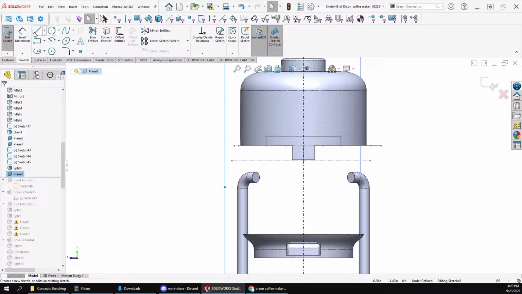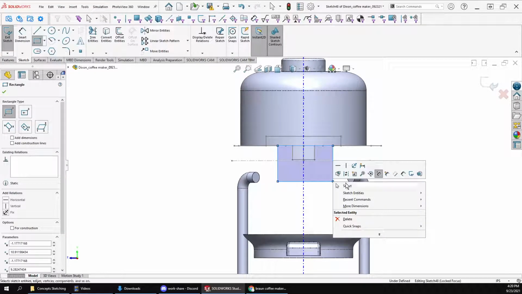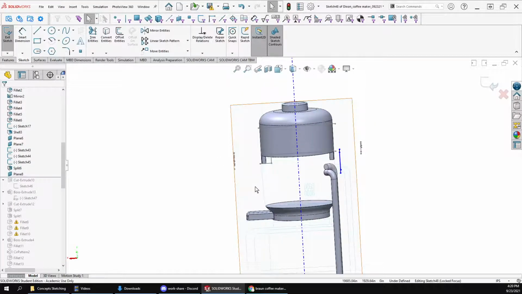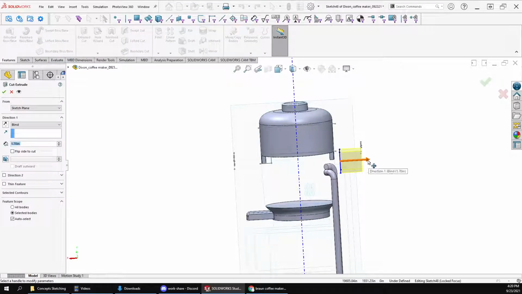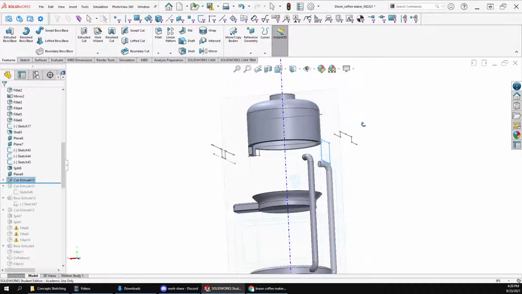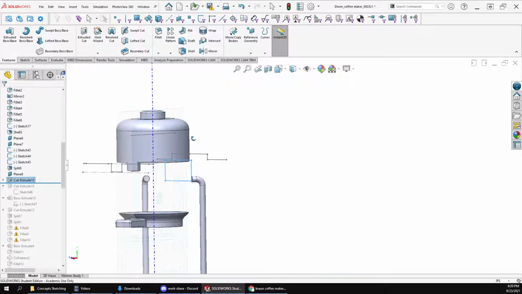We'll just do a quick box. We don't need to be fancy. And then we're going to do just a simple extrude cut. That's gone. So now the top piece is the way we want it. Correct?